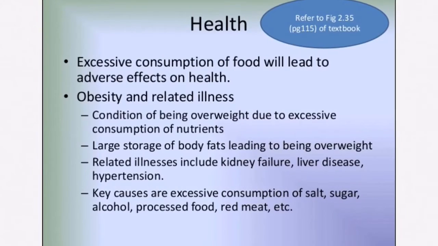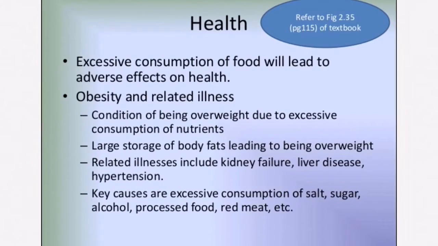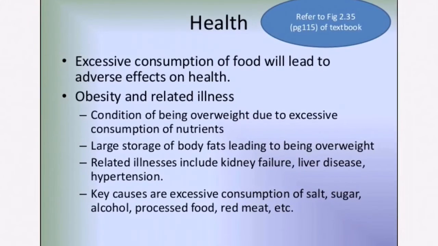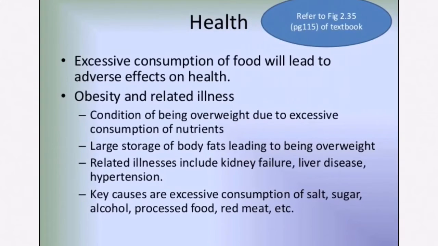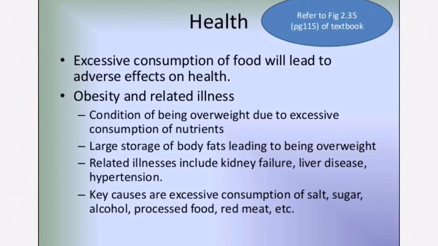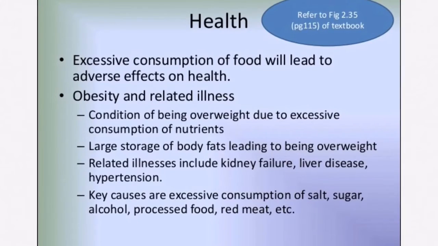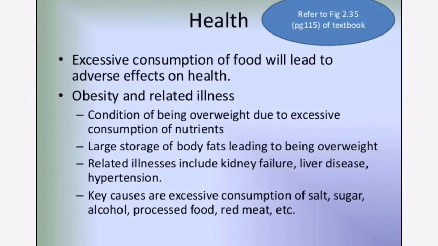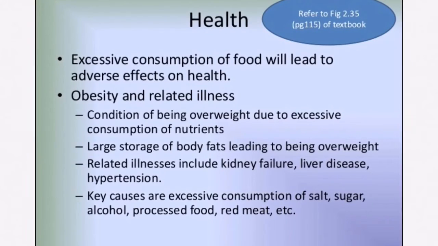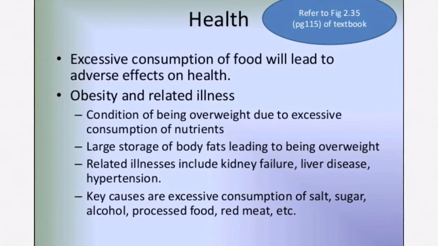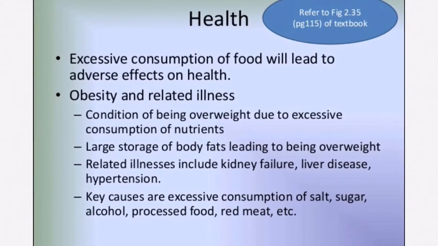So when you have obesity, there are a whole host of related illnesses that you are at higher risk of, including things like kidney failure, liver disease, and even hypertension. Key causes of obesity basically include excessive consumption of salt, sugar, alcohol, processed food, and red meat.